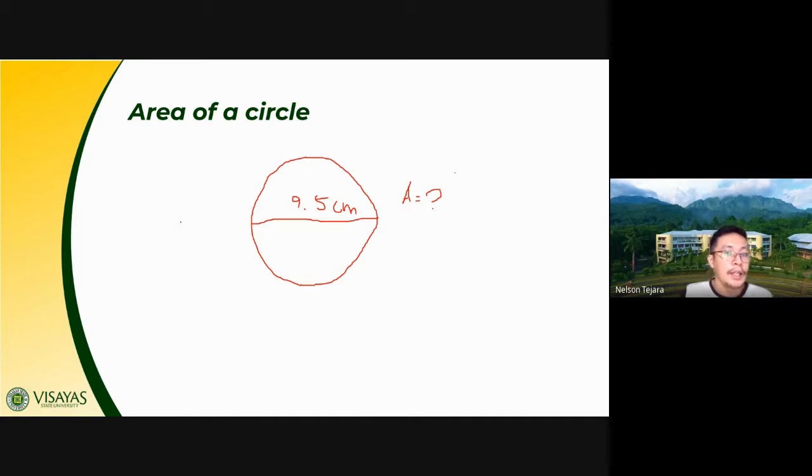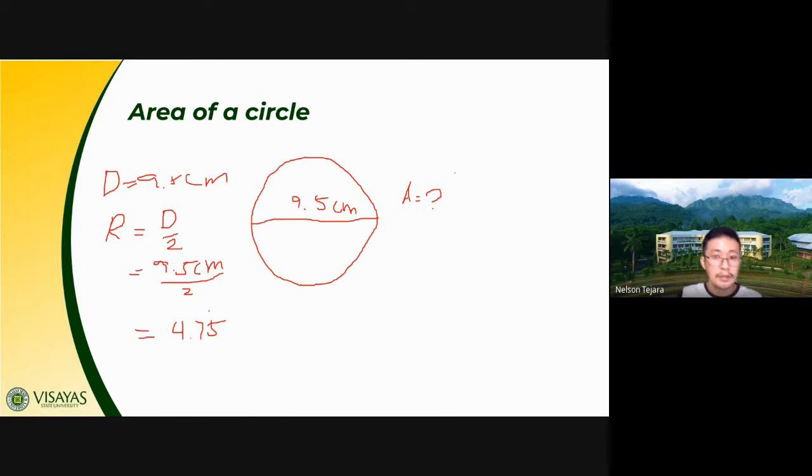Okay, so I hope you got it now. Again, we are given here, class, a diameter of 9.5 centimeters. From the diameter, you have to get its radius. Radius is just equal to diameter over 2. That is equal to 9.5 centimeters divided by 2. The radius, class, is equal to 4.75. Am I right, class? It is equal to 4.75 centimeters.